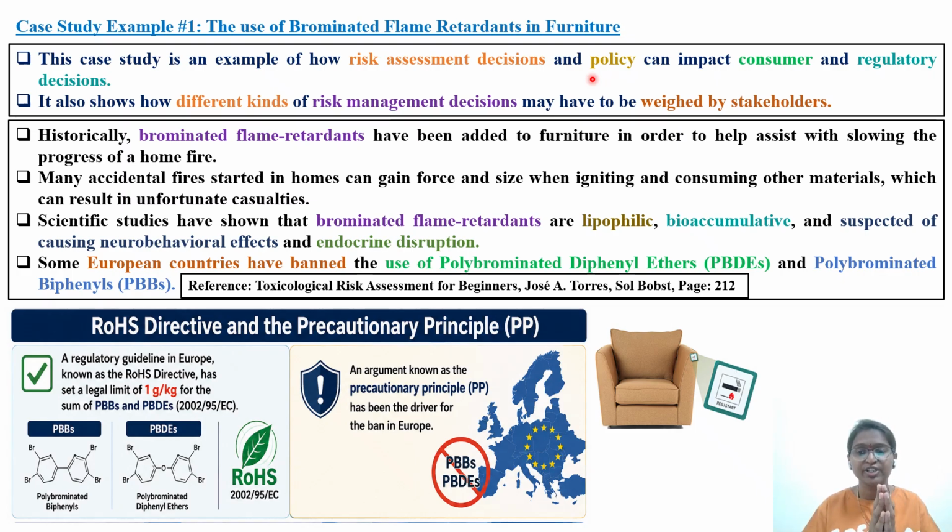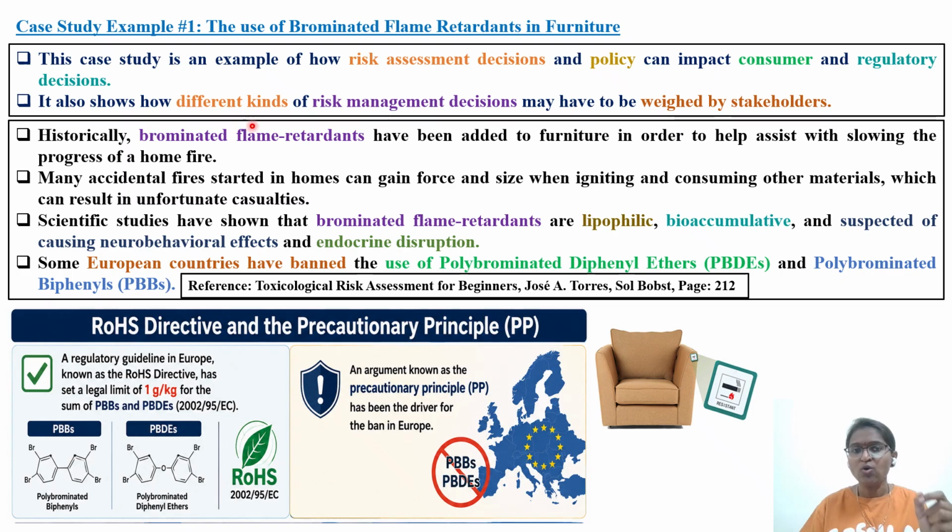Socioeconomic reasons also we need to keep in mind. So risk assessment decisions and policy can impact the consumer. Here, who is the consumer? Human being. And regulatory decisions. So, if suddenly you start replacing this furniture with some other kind of more expensive furniture or the like, how are the people going to react to it? Those things you also have to keep in mind.